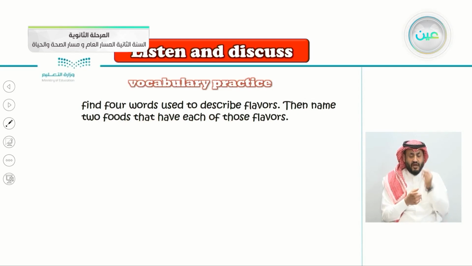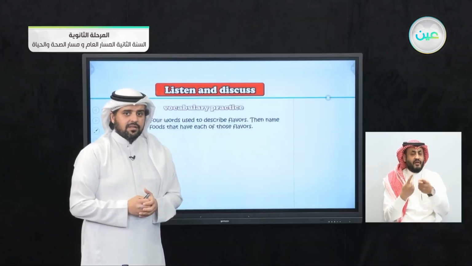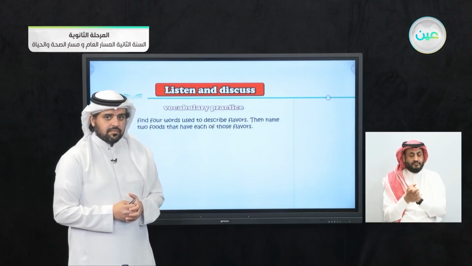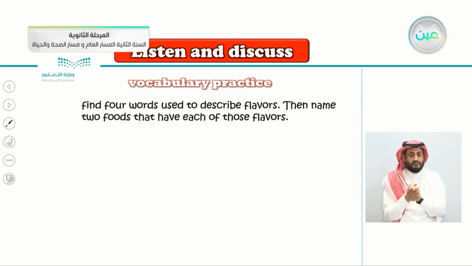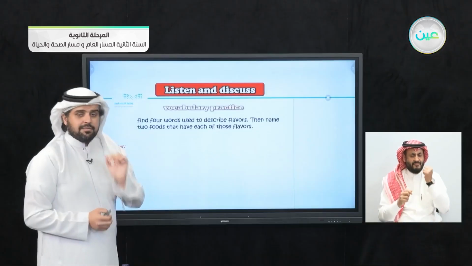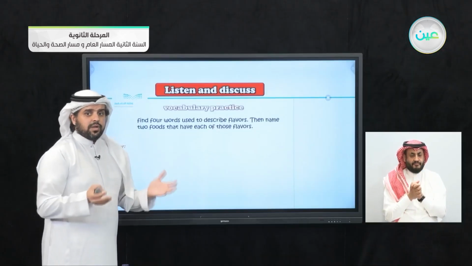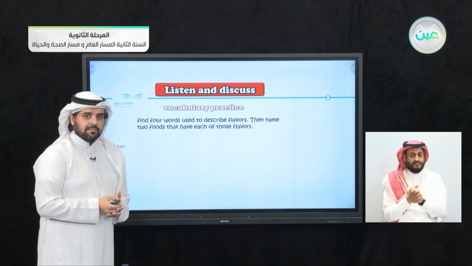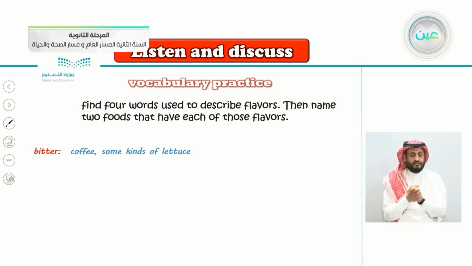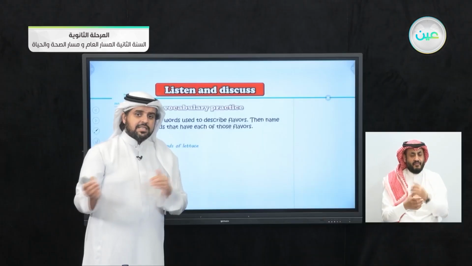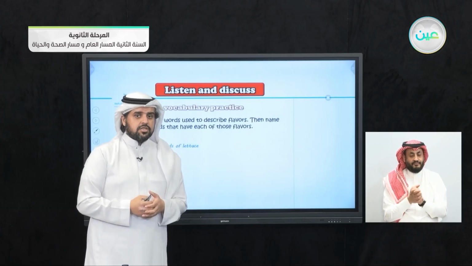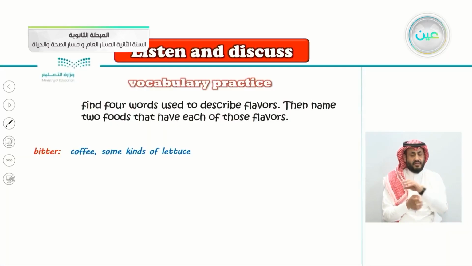So what's the first one? Let's get them one by one. Okay, I've written the first one here: bitter, to describe a flavor. When you eat something that is bitter or drink something that is bitter, such as what? For example, coffee or some kinds of lettuce. You can say bitter is the opposite of sweet. So bitter, just like coffee or some kinds of lettuce.